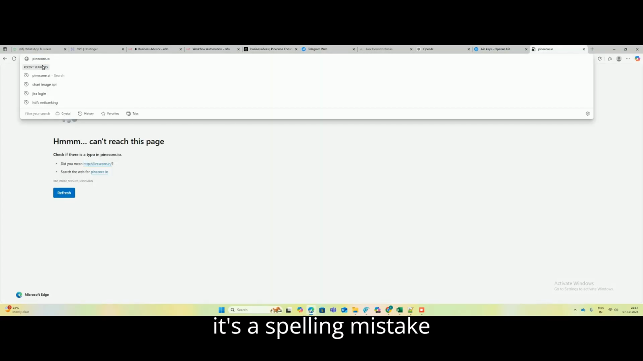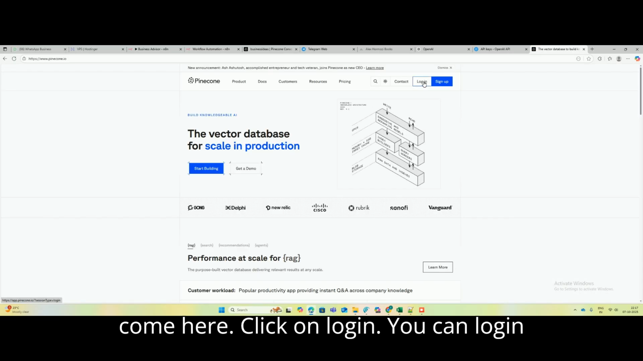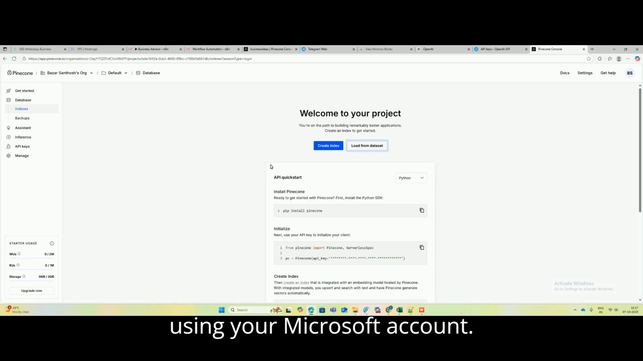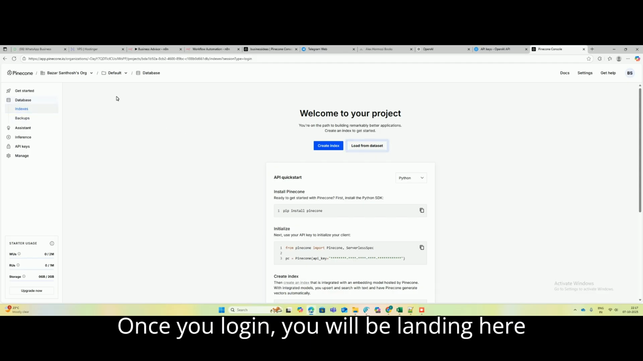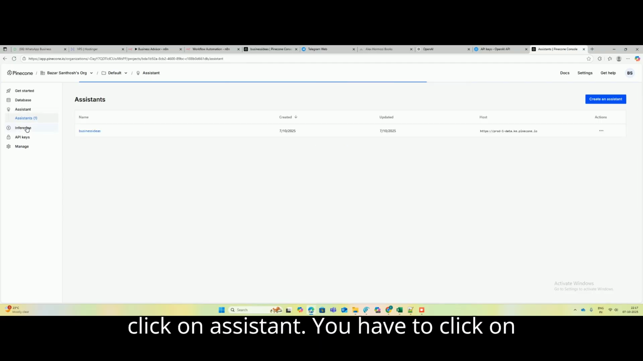It's a spelling mistake. Go to Pinecone.io. Now you have to come here and click on login. You can log in using your Gmail or your Microsoft account. Once you log in, you will land on Pinecone, where you have to click on assistant.